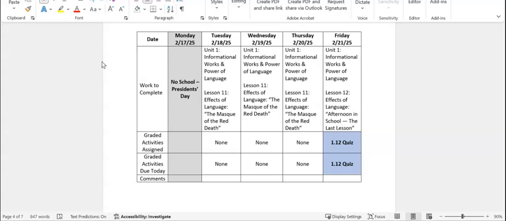Then Friday the 21st, we will complete Unit 1, Lesson 12, Effects of Language, Afternoon in School, the last lesson, and we will take the 1.12 quiz. That quiz is due Friday the 21st.